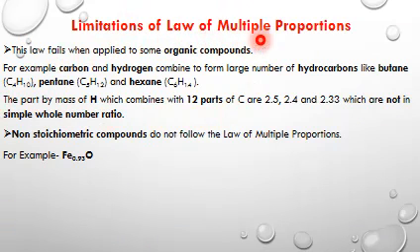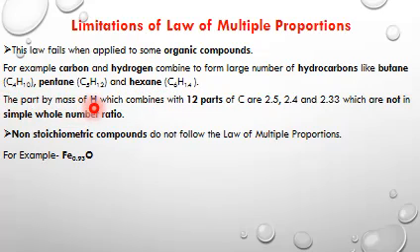Limitations of law of multiple proportions. This law fails when applied to some organic compounds. For example, carbon and hydrogen combine to form large number of hydrocarbons like butane C4H10, pentane C5H12 and hexane C6H14.